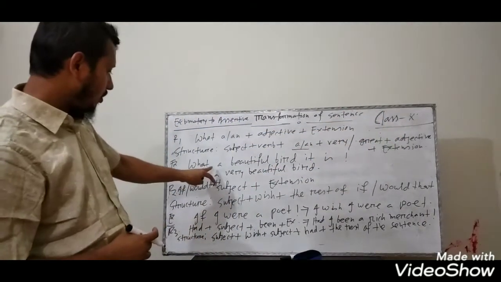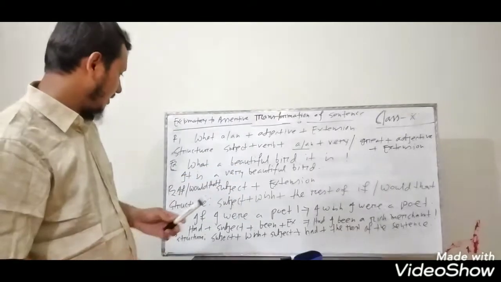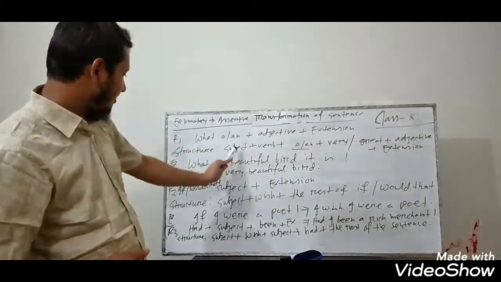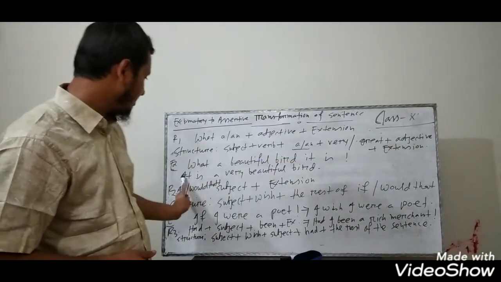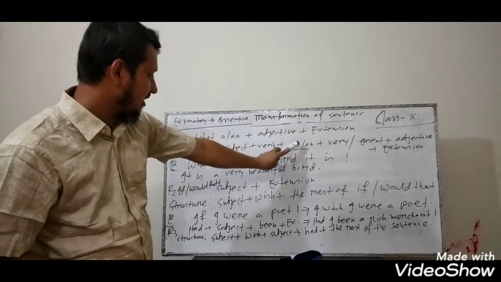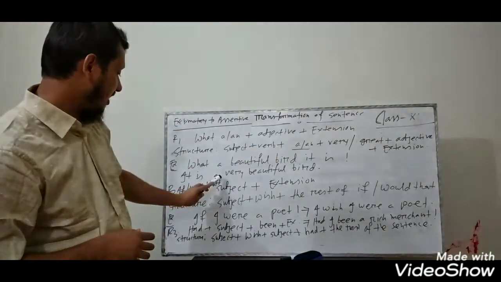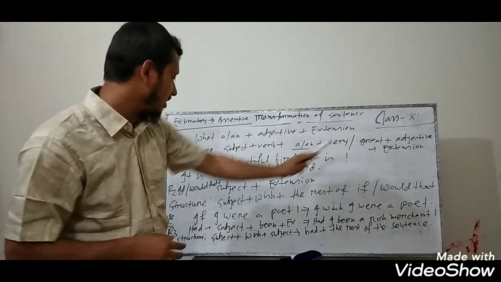So there is an example for you. What a beautiful bird it is. Okay, so at first you have to write the subject. Here the subject is it, the verb is is, and then according to the structure, a or an, you have to follow the structure. A, then very or great.